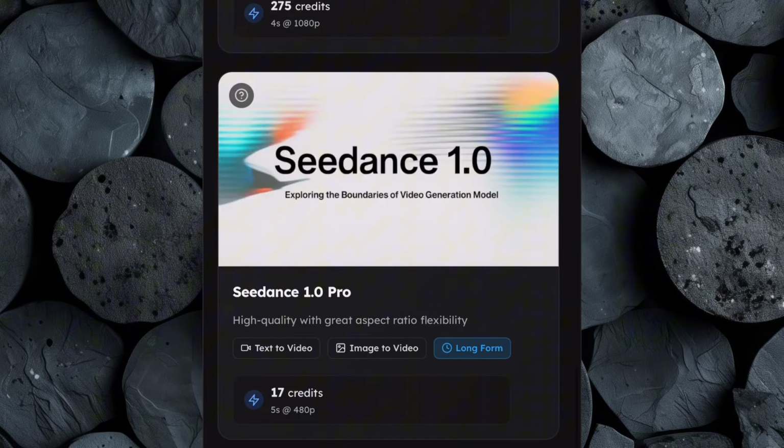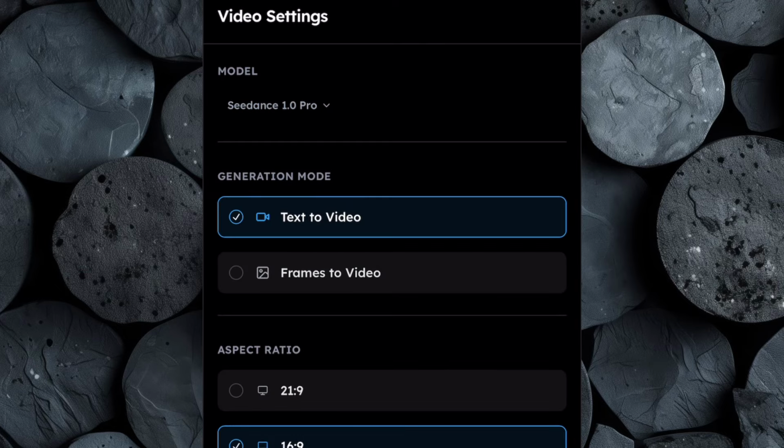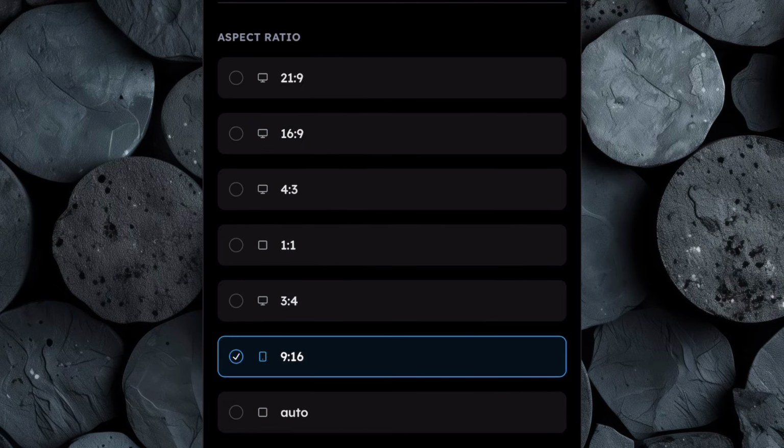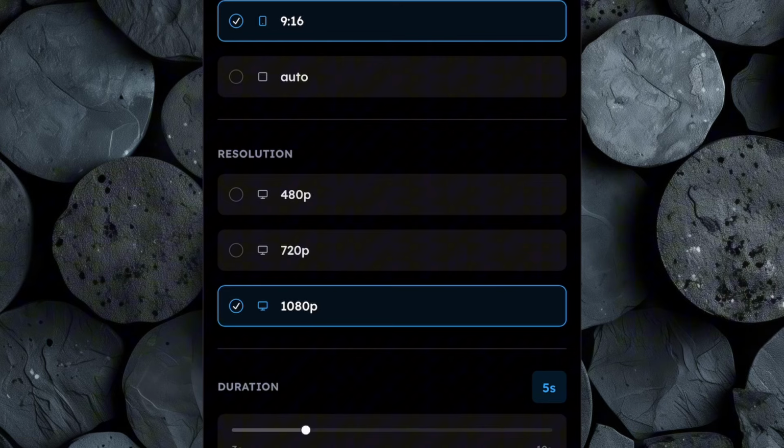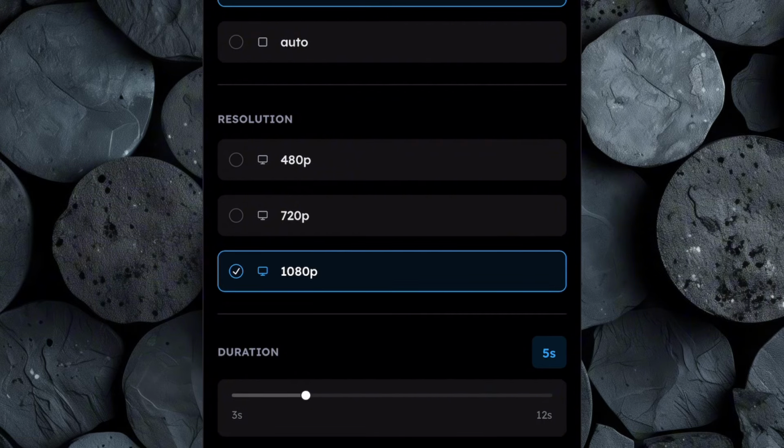For the model, select CDance 1.0 Pro. It's the best one for animated cartoon videos. Leave the generation mode set to text to video. Set the aspect ratio to 9:16. Choose the highest resolution and set the duration to 3 or 5 seconds.